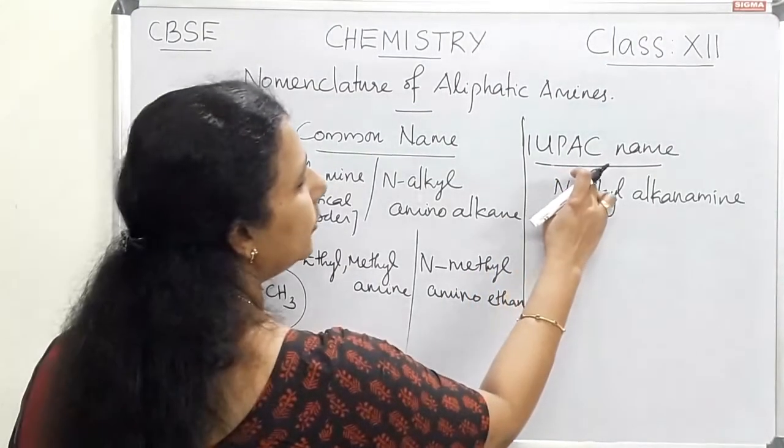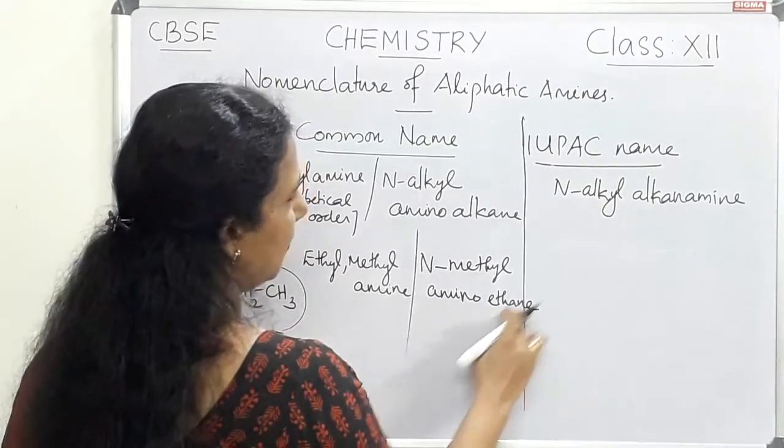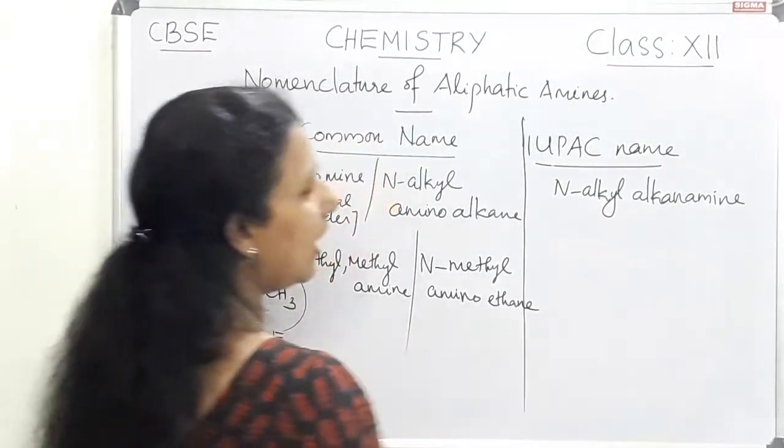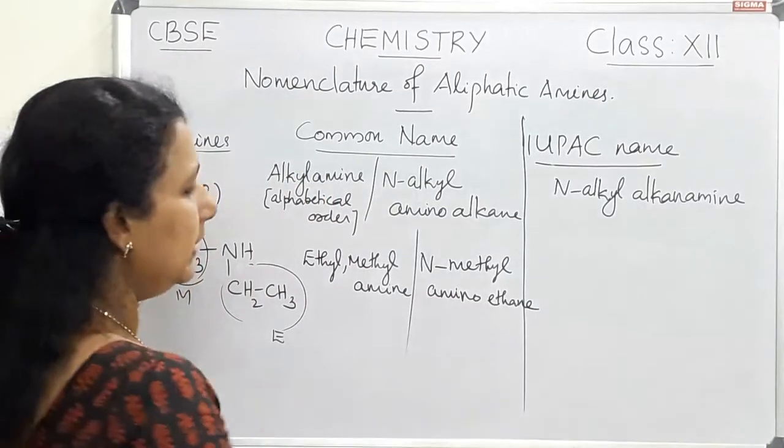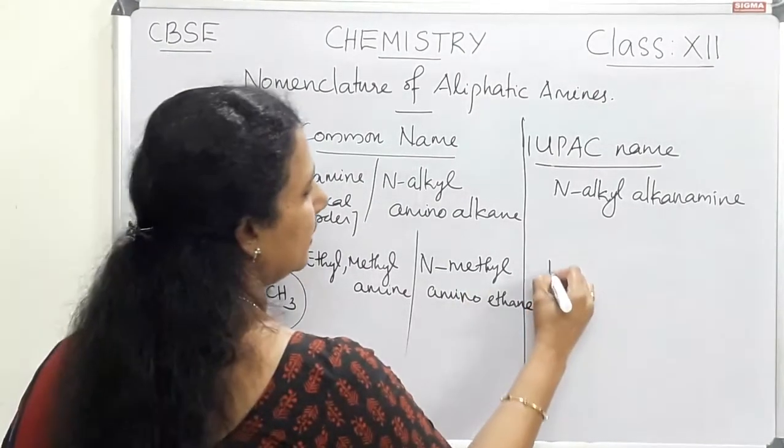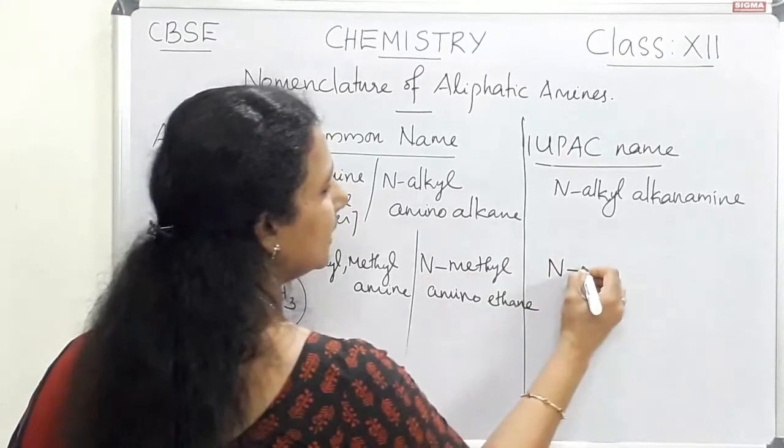Now let us see the IUPAC name of this compound. The format is N-alkyl alkanamine. Here the N-alkyl is N-methyl.